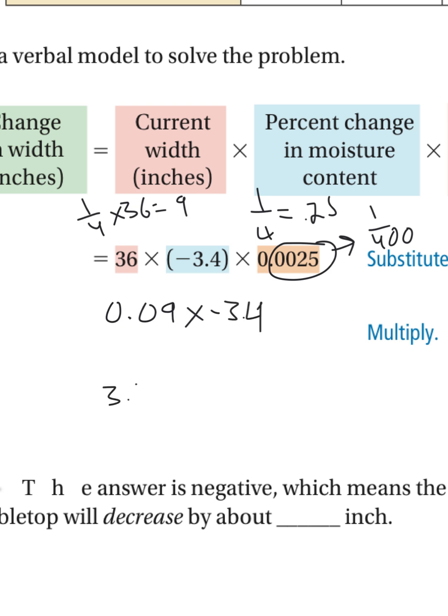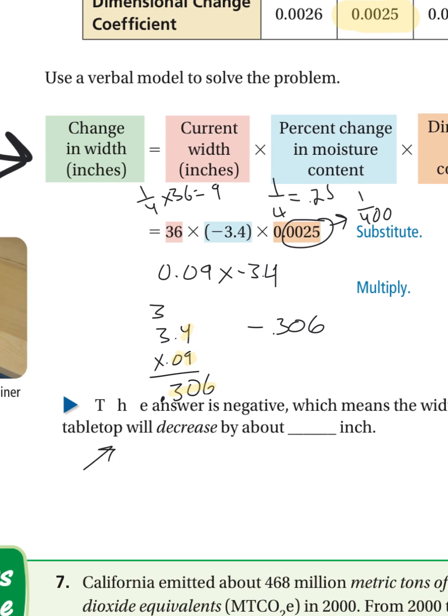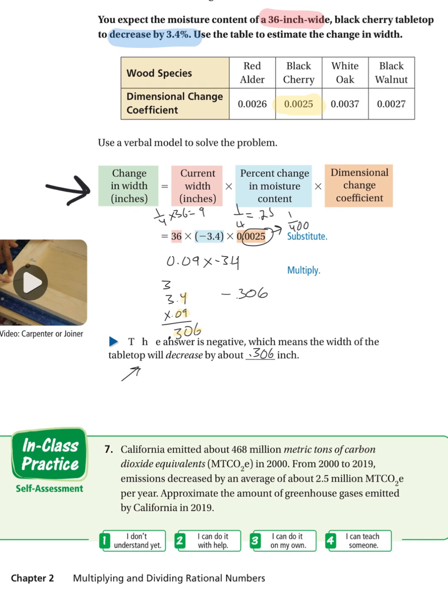If we stack that up, 3.4 times 0.09, 9 times 4 is 36, 9 times 3 is 27, plus 3 is 30. There are 1, 2, 3 digits after the decimal, so there should be 3 digits after the decimal. This should be 0.306, and then a negative times a positive is a negative. So this should be negative 0.306, and then down here it says the answer is negative, which means the width of the tabletop will decrease by about 0.306 of an inch.